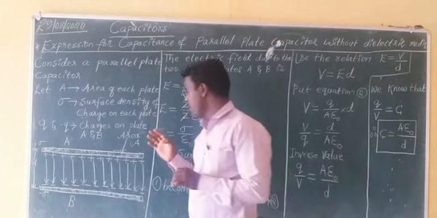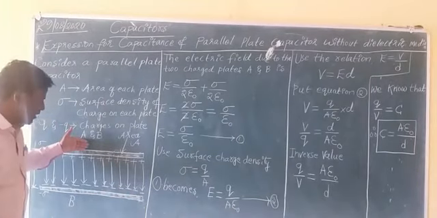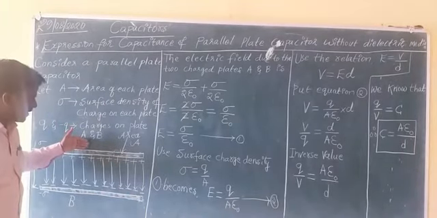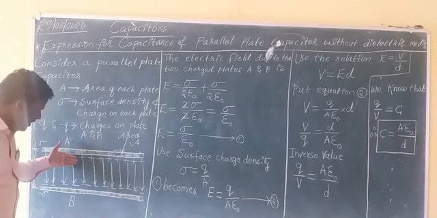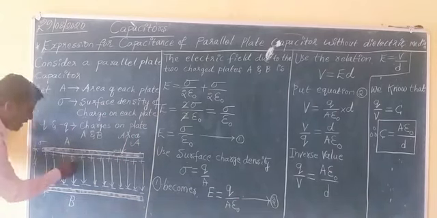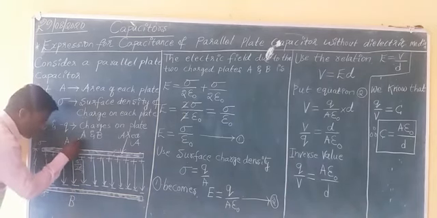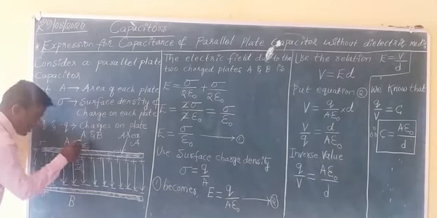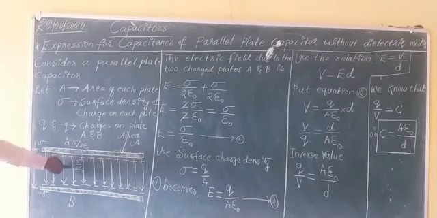E equals sigma by 2 epsilon naught, this formula you have to consider. So the electric field in the outer region is 0 here also. Why is it 0? In the inner region it is sigma by 2 epsilon, and here, in the outer region, sigma by 2 epsilon. When you are finding the total electric field at the outer part of conductor A, that is 0 because sigma by 2 epsilon minus sigma by 2 epsilon.